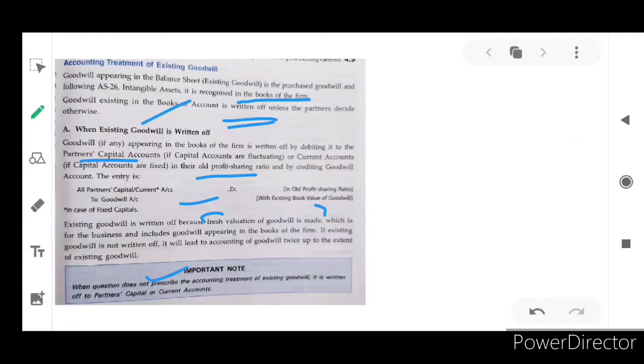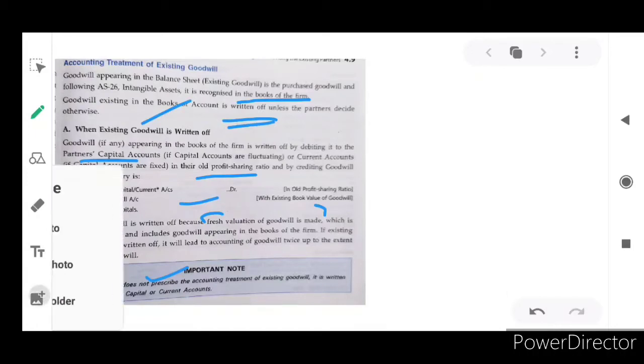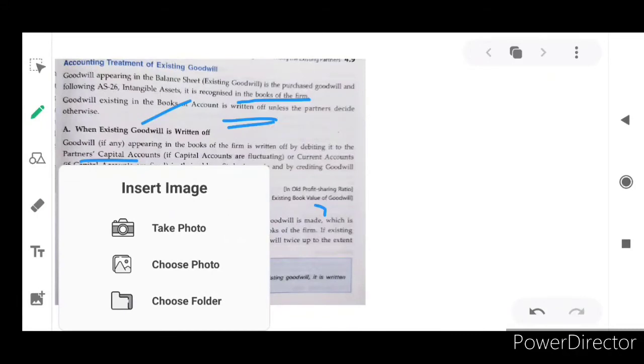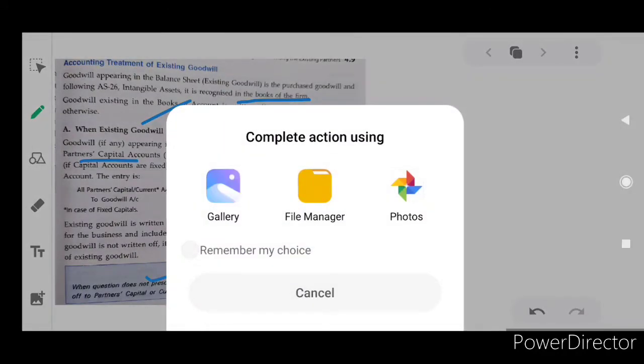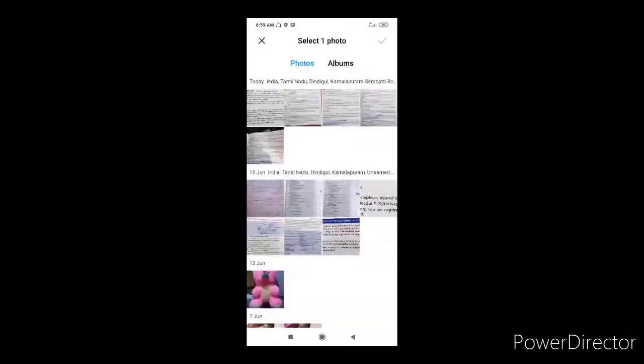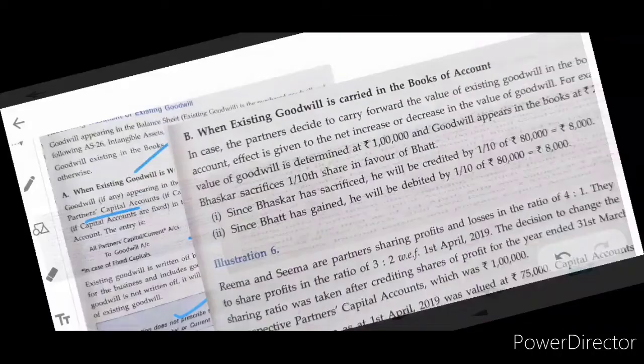So the goodwill account will be opened. Without opening the goodwill account also, we will do some records that we have discussed in our previous video, which is part of retirement. If you have any doubt, you can refer to those goodwill videos on our YouTube channel. So now we can deal with when existing goodwill is carried in the books of account. Usually we write it off, but now we are going to carry that existing goodwill. So what will happen?